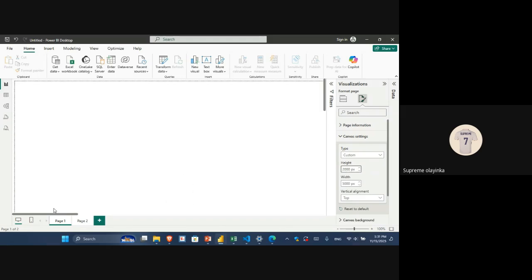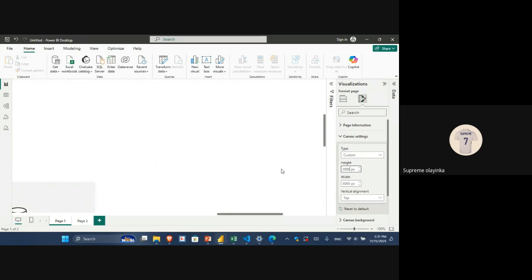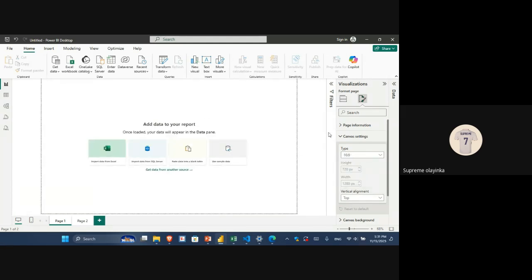So can you see? This is what we've created here. Can we see the report is now large here, which you don't want. Let's go back to 16:9, which a lot of people preferred. But yeah, you can actually customize your Canva. So that's the use cases of this Canva setting.